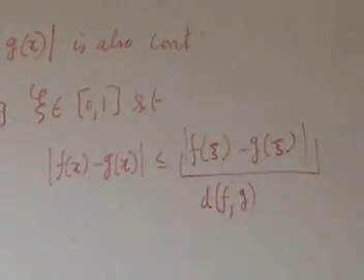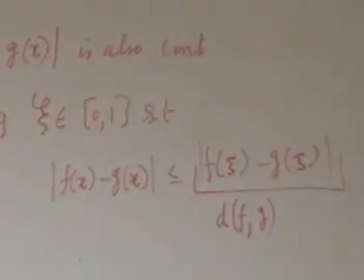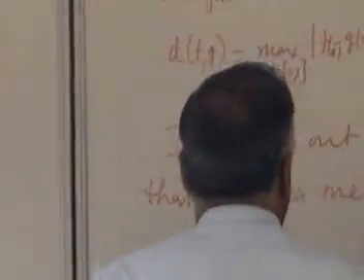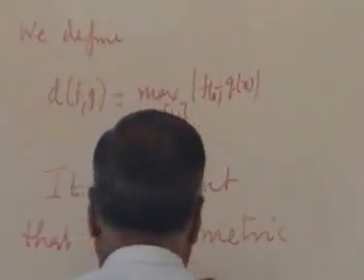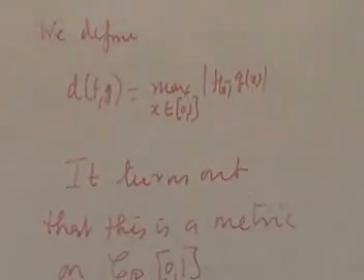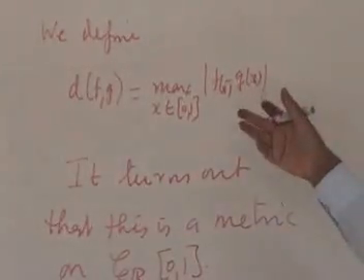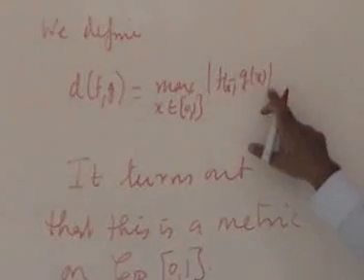It turns out that this is a metric on here. What is that? It's very easy to verify because the maximum of a positive quantity is non-negative. If the maximum is 0, that means at every point it must be 0.